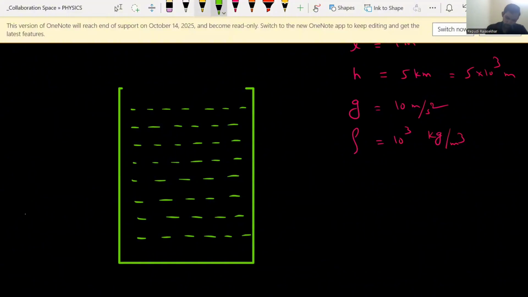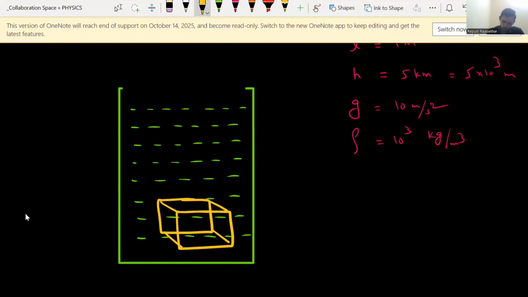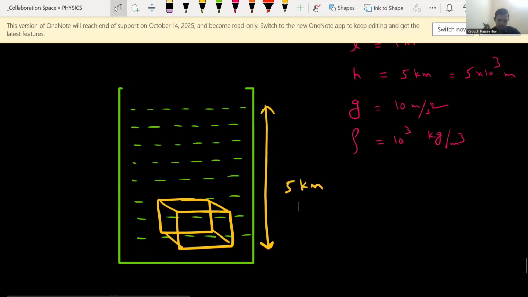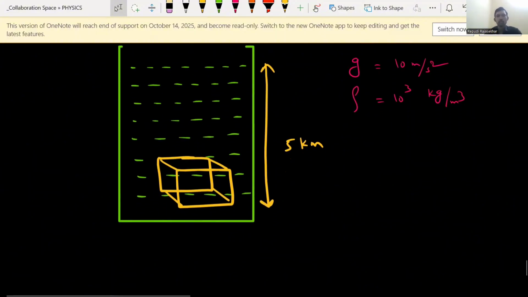Now here what happened? A block is kept. At what depth is the cubical block kept here? Let us take this is the cubical block which is kept at a certain depth. The depth value is also mentioned in the question itself. From the surface it is kept at a depth of 5 kilometers. Okay. Right, 5 kilometer depth they kept. Now bulk modulus and pressure and volume, all these terms we need to relate.